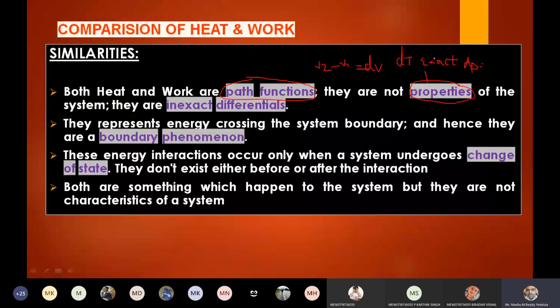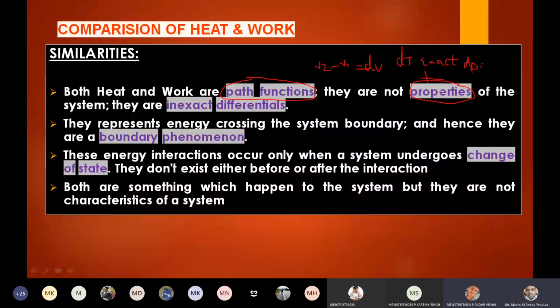Rule number one: a point function means it is an exact differential, and if it is an exact differential, it is a property of a system. Why am I calling it a property? Property means it should be a point function.